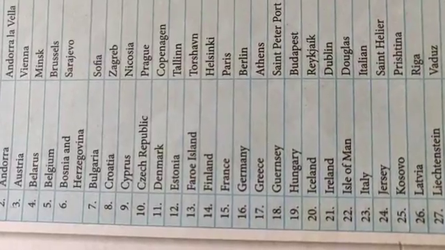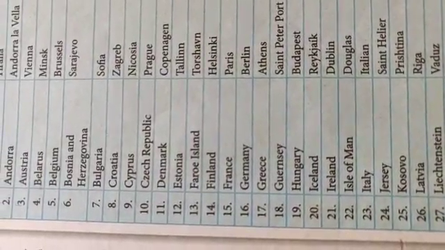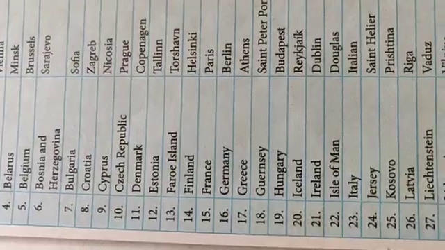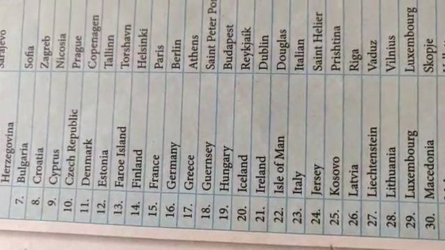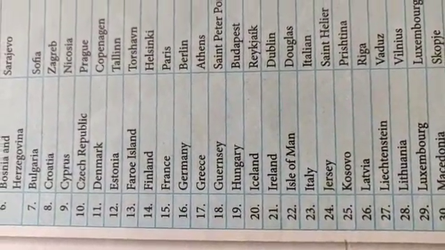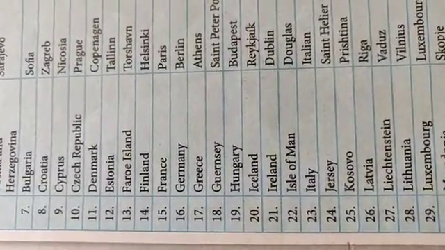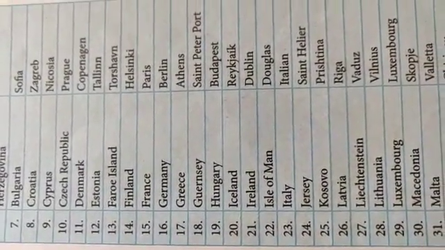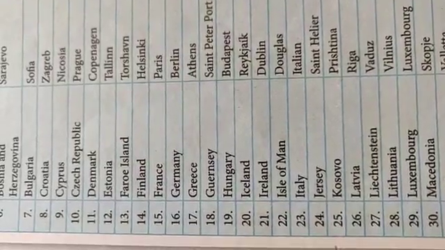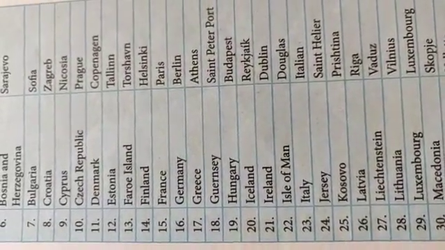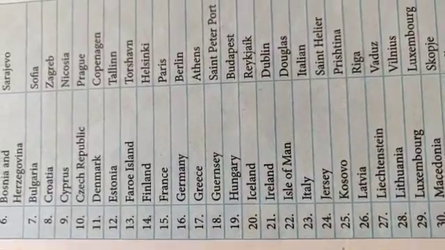Tallinn, Faroe Islands is Tórshavn, Finland is Helsinki, France is Paris, Germany is Berlin. Earlier, children, there was a point when Germany was divided into two, East Germany and West Germany. So that is again a long topic. We will take it up when we have some time in hand.